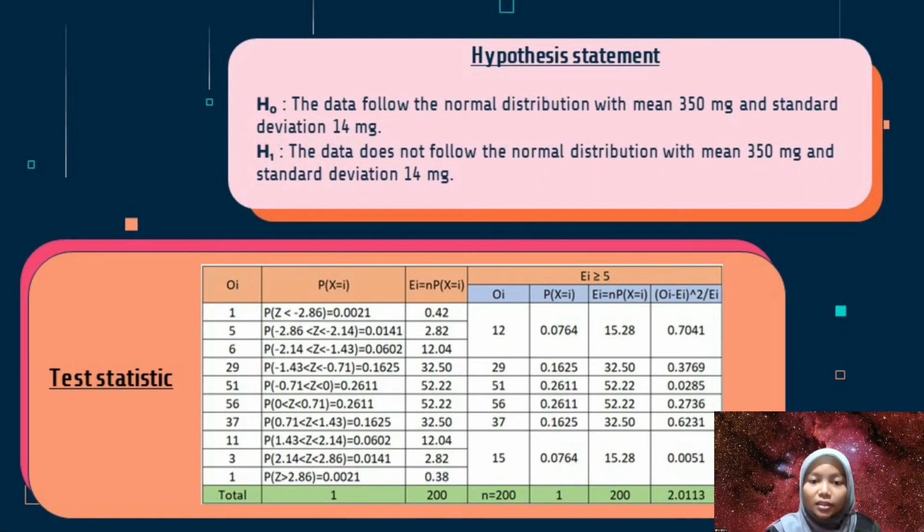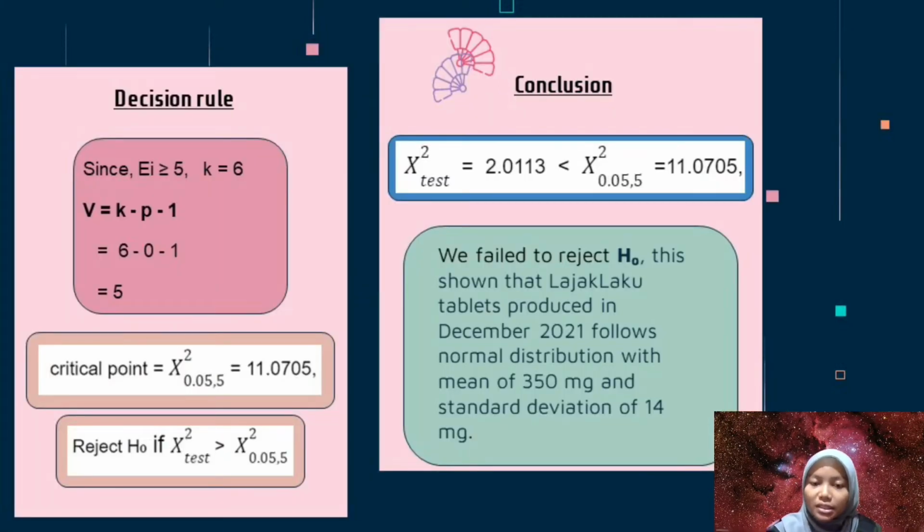In the test statistic table, we need to find the probability for each group. And after that, we need to calculate the test statistic. The total of the test statistic is 2.0113. And next, we will need to come up with the decision rule.